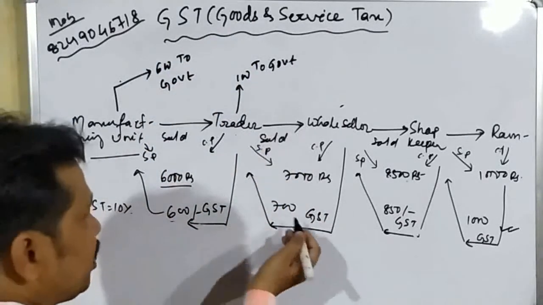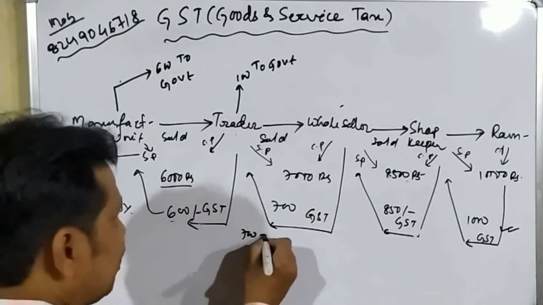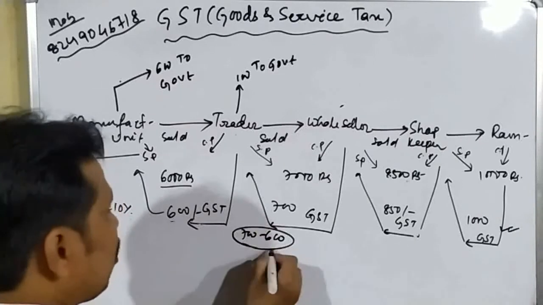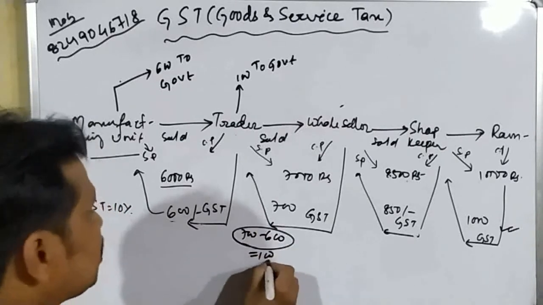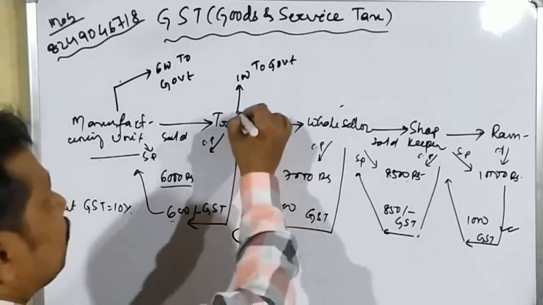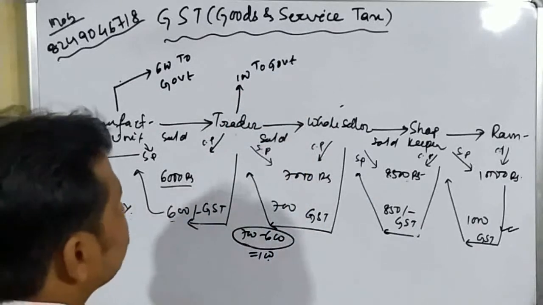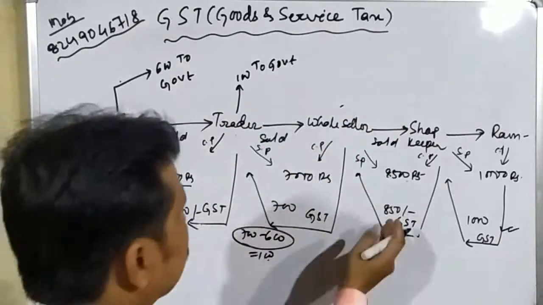So the rest amount is equal to how much? 700 minus 600. This amount is equal to 100 rupees. This 100 rupees will be given by the trader to the government. Okay, student? Now come to these positions.